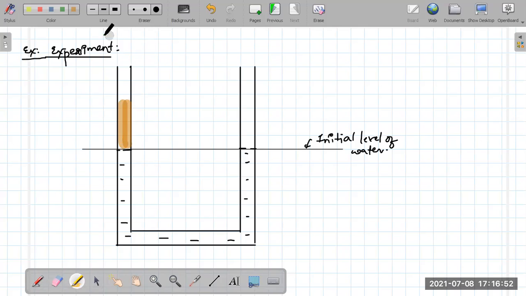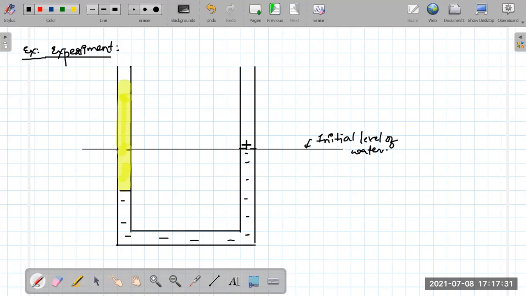What will happen the moment you start pouring oil into it? The pressure on the left side will increase, so the water must get displaced. The water over here will get displaced downward, right or not? If water is coming down in the left column by 2 centimeter or 3 centimeter, how much should the water in the right side rise?